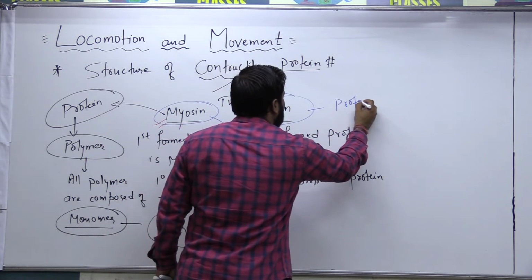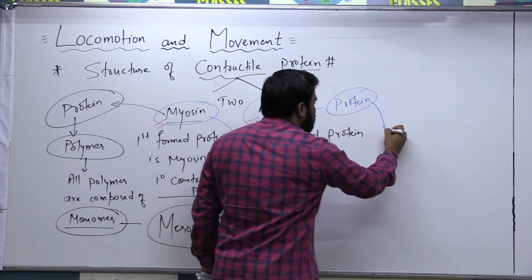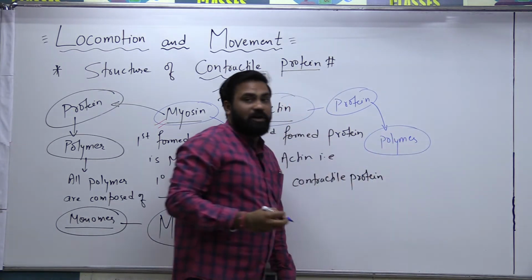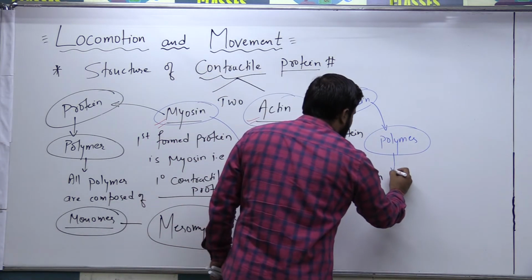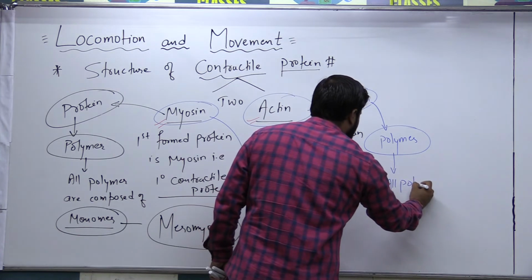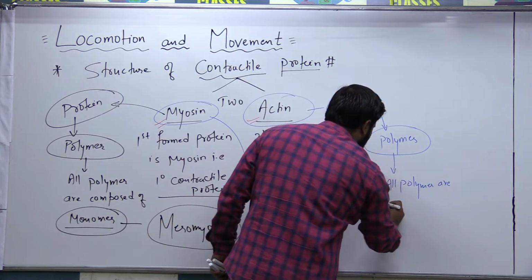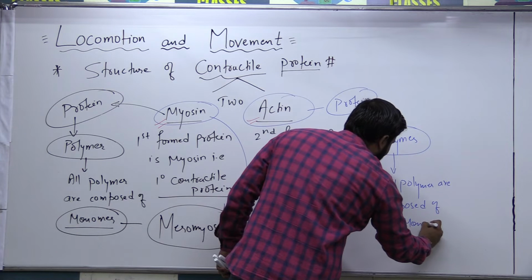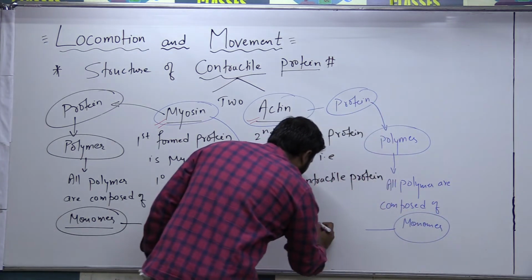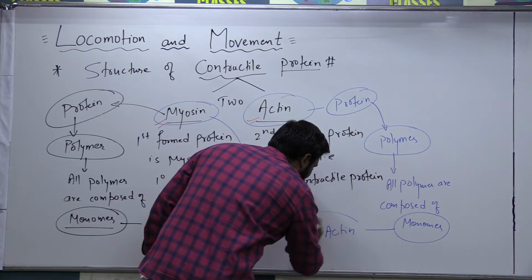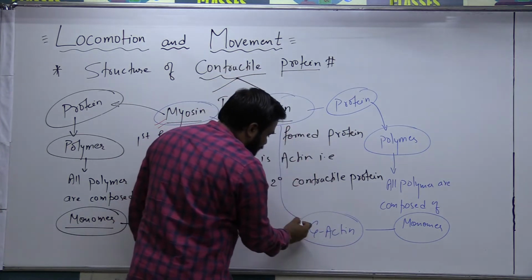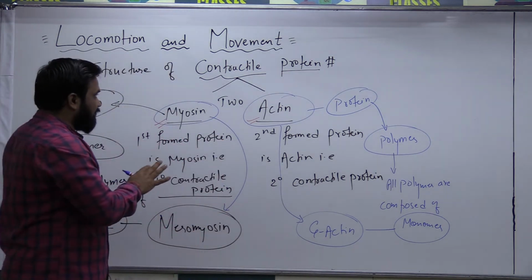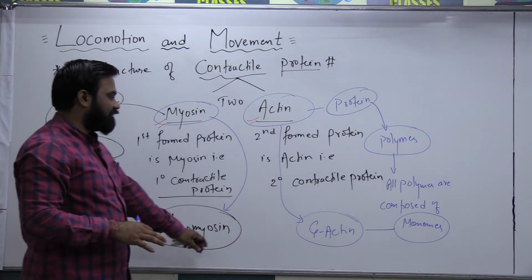In a similar way, actin is also a protein, and protein is a polymer. All polymers are composed of monomers. The monomer of actin is called G-actin. So actin has a monomer in the form of G-actin, and myosin has a monomer in the form of meromyosin.